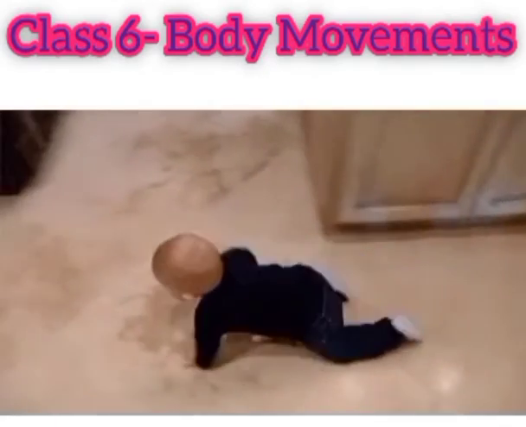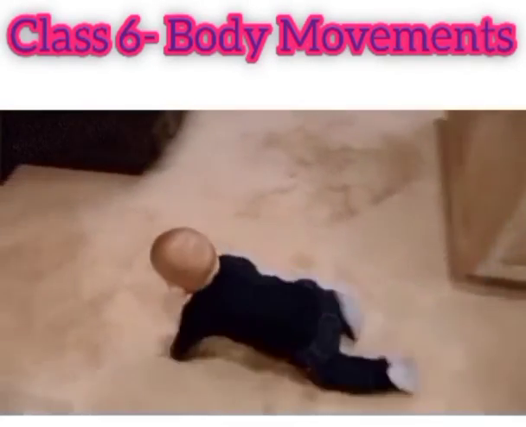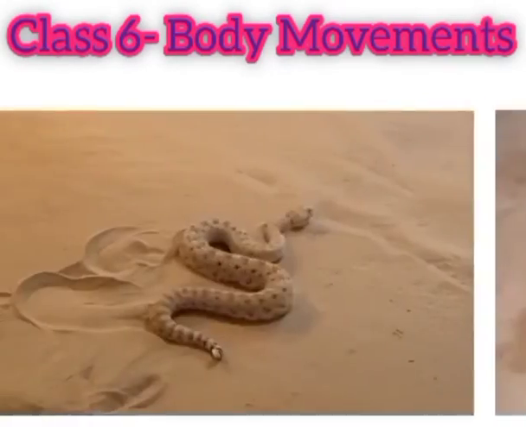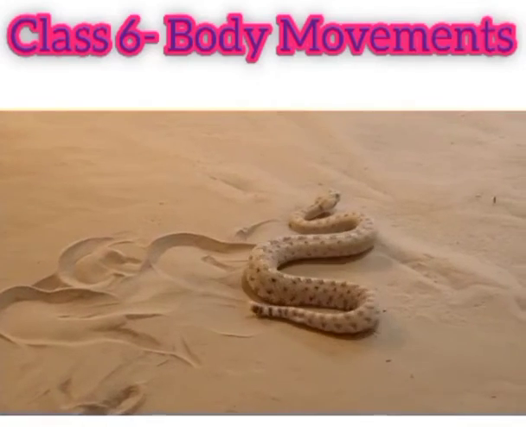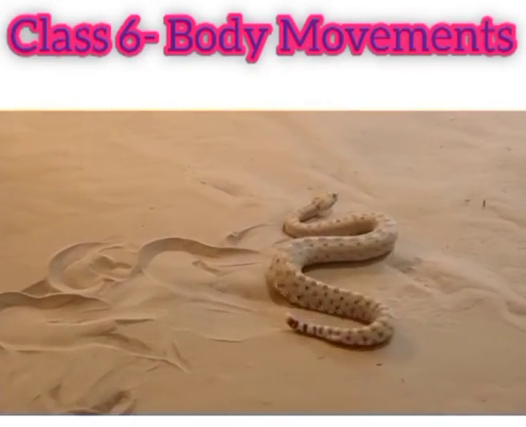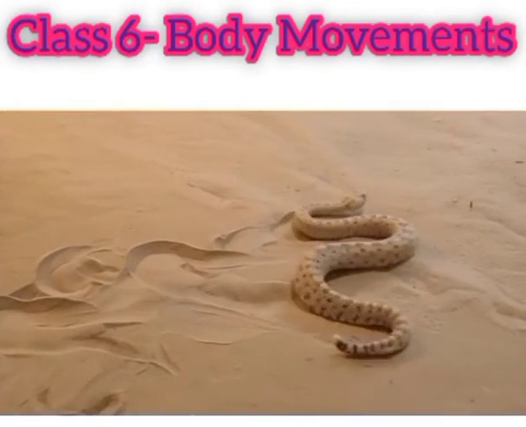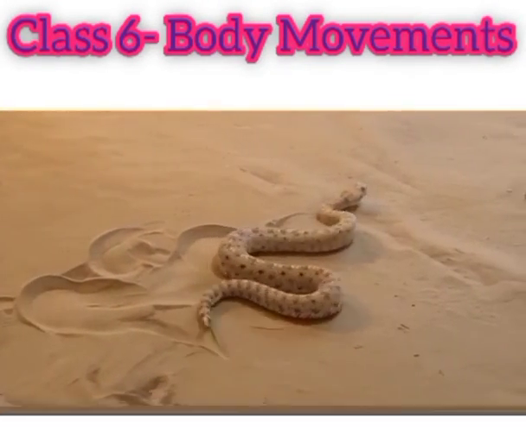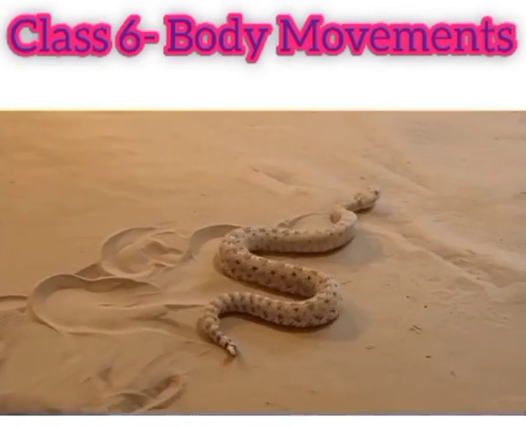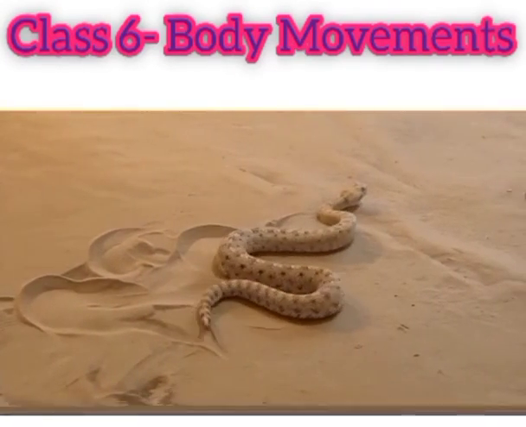Some animals, such as the snake, earthworms, snails, do not have limbs and they move with the help of their lower body portion. For example, the movement of a snake is called slithering, that is sliding its body in the form of waves, as you can see in the picture also. Then lizards creep, and snails and earthworms crawl. Now we will talk in detail about movement in human beings in our next video.